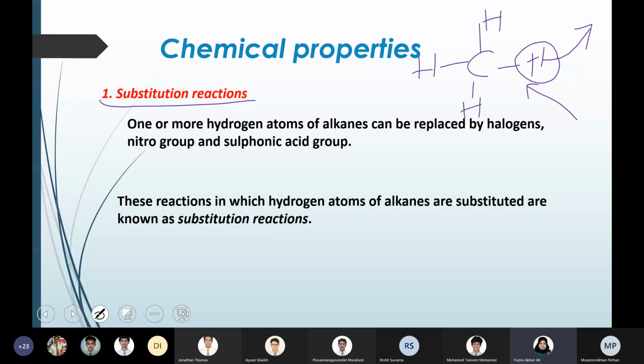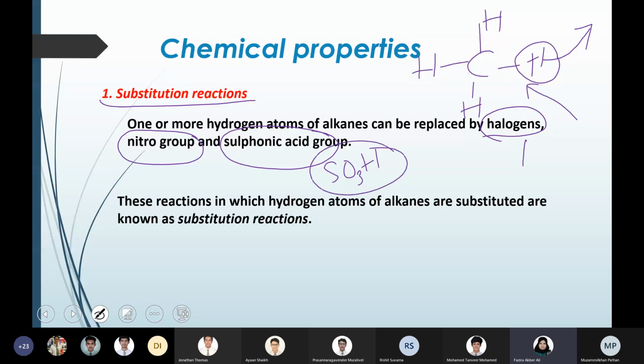Usually it will be halogens, or it could be a nitro group, or a sulfonic acid group. Sulfonic acid group means the SO3H group. But at normal conditions with the lower members of alkanes, only substitution by halogens is happening.